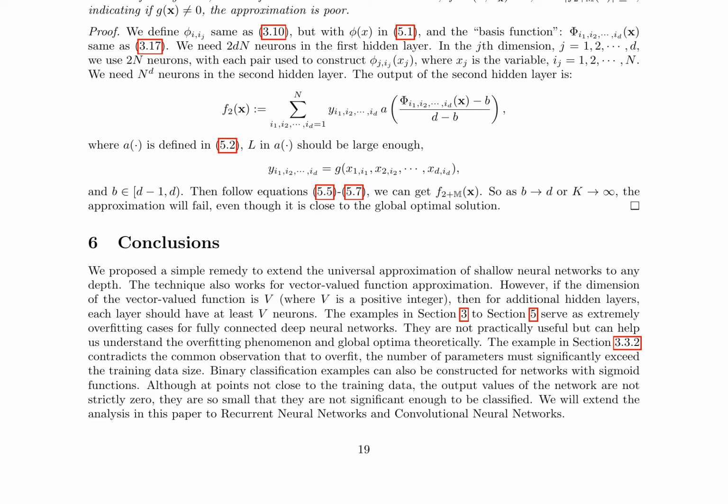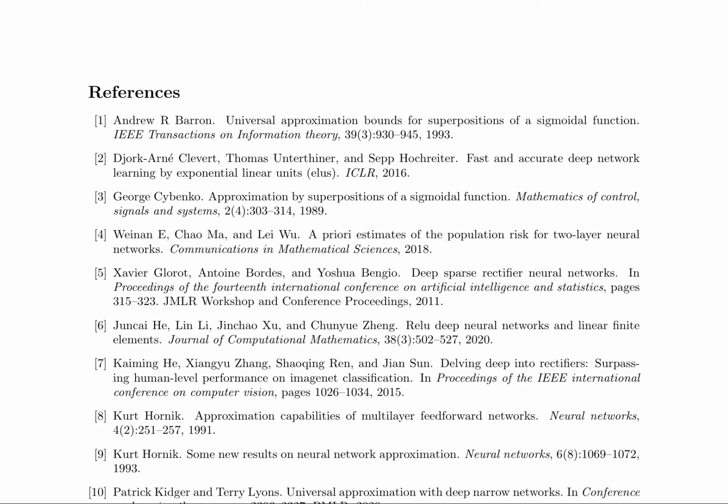In the high-dimensional function approximation section, the authors use sigmoid activation functions and show that there exist weights and biases such that for any epsilon greater than 0, the loss function is less than epsilon. However, if d(x, xi) is greater than epsilon, then f2+m(x) is less than or equal to epsilon, indicating poor approximation if g(x) does not equal 0.